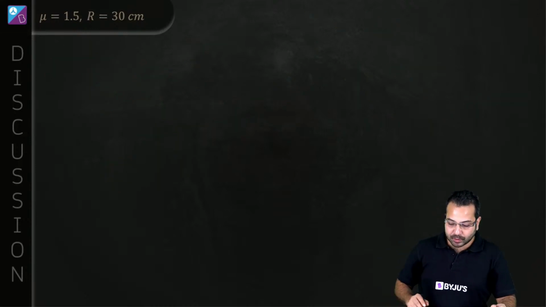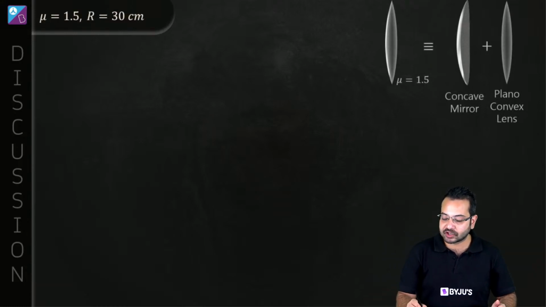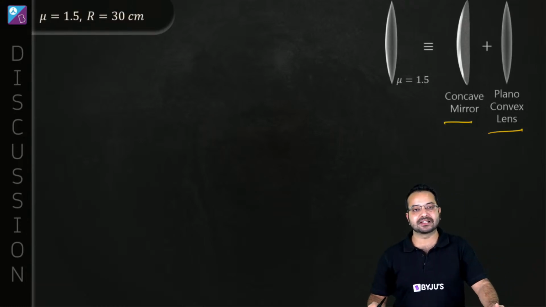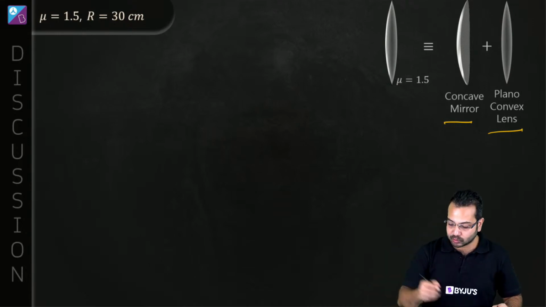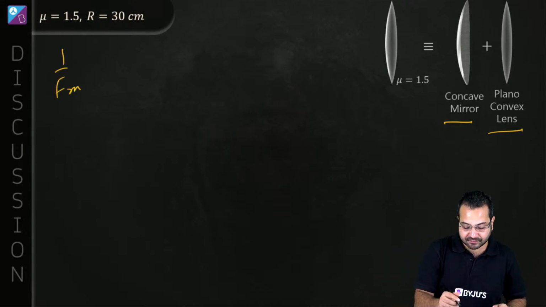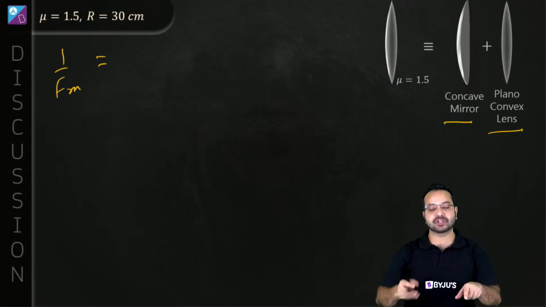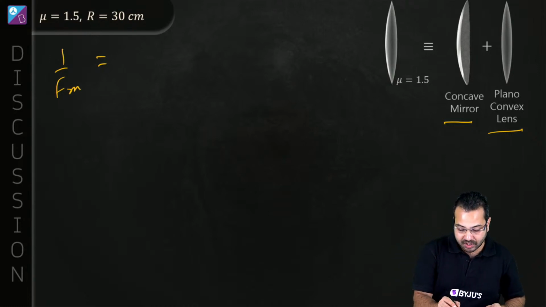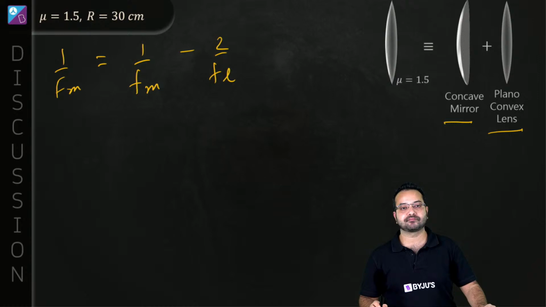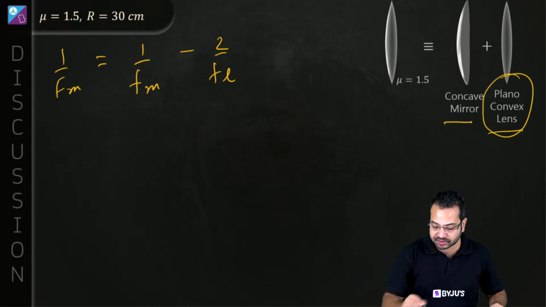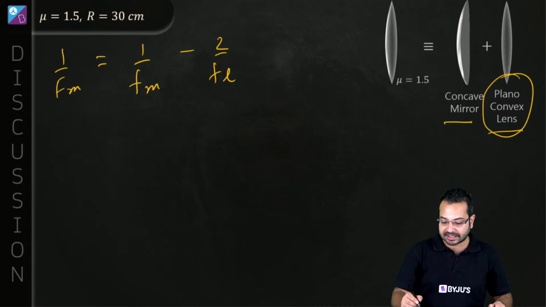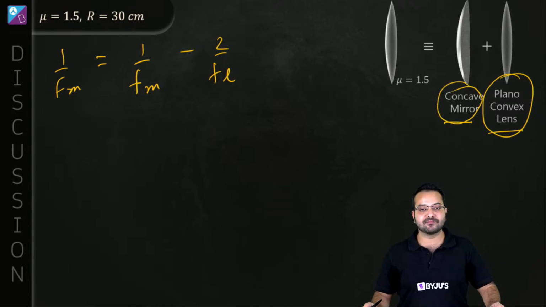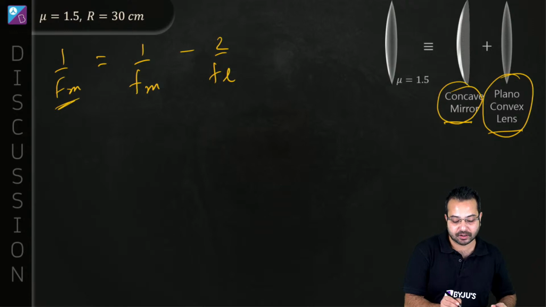The other way is to take it as a combination of a concave mirror and a plano-convex lens. Now this combination is going to act as a mirror, and the equivalent focal length of this mirror will be given by 1 upon fm is equal to 1 upon focal length of mirror minus 2 upon focal length of lens. So you simply find out the focal length of this plano-convex lens, and then the focal length of this concave mirror. Then you use this relationship and you will find out fm.